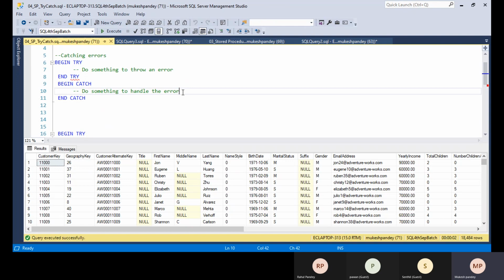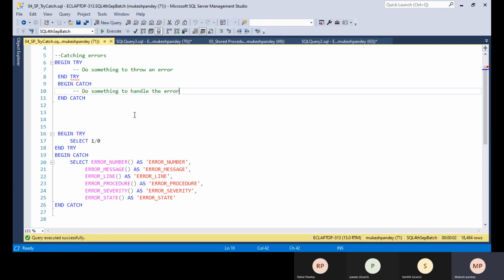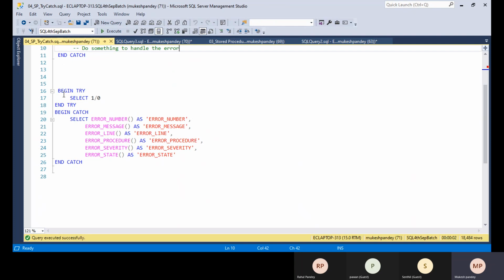So how can you handle this error? For example, manually I'm raising an error by dividing 1 by 0. I'm using the begin try and the select statement 1 by 0, and end try. If any error occurs, it automatically comes to the catch block, thrown from the try block, and we need to print the exact message.